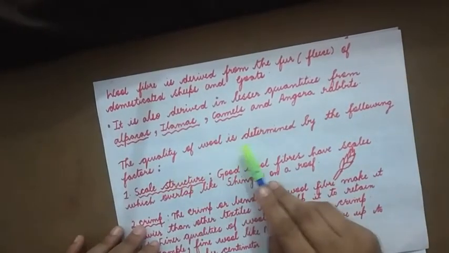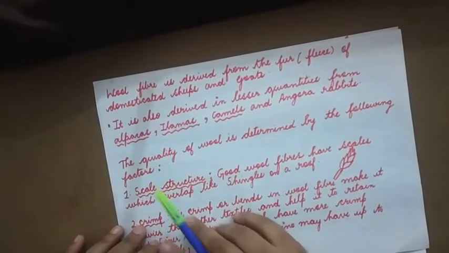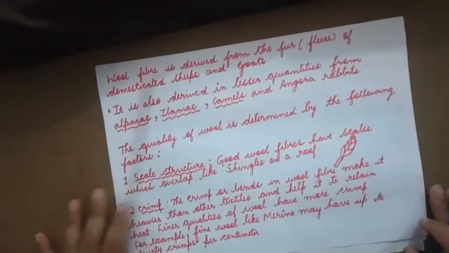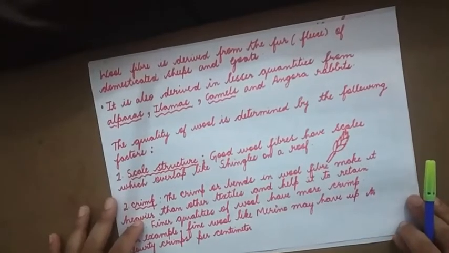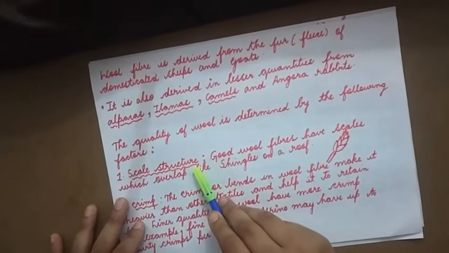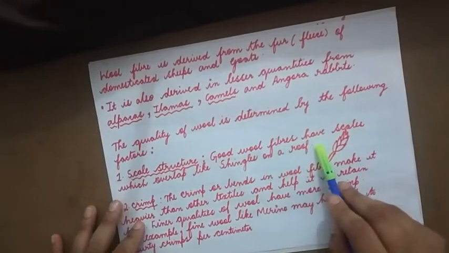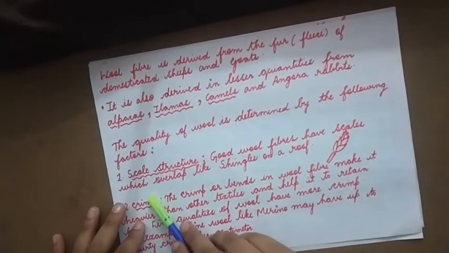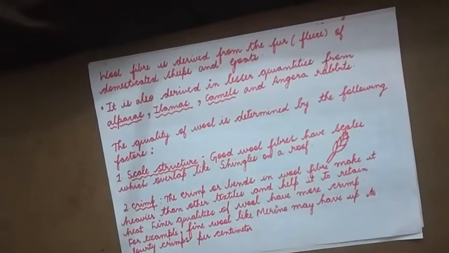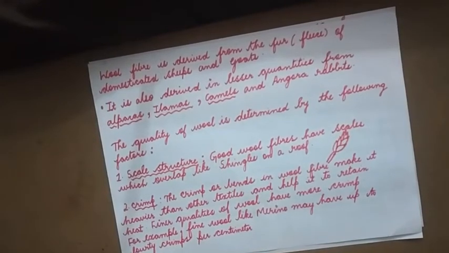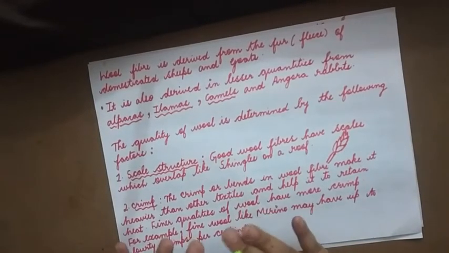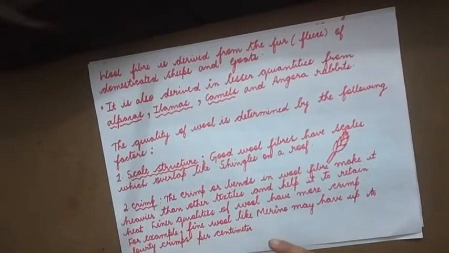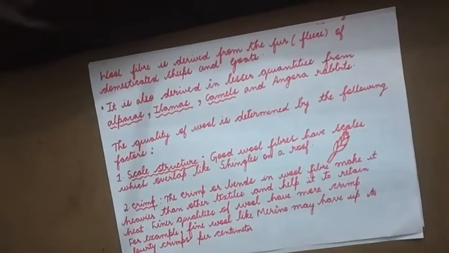The quality of wool is determined by the following factors. Now, what are the factors on which the quality of wool depends? We will study that. First one is scale structure. Good wool fibers have scales which overlap like shingles on a roof. Shingles on a roof is nothing but how the tiles overlap on the roof. Certain roofs are made up of tiles and they overlap with each other. Same way, even the scales.